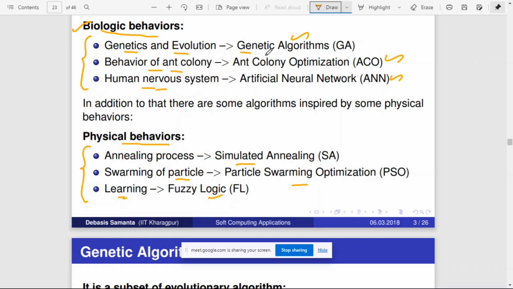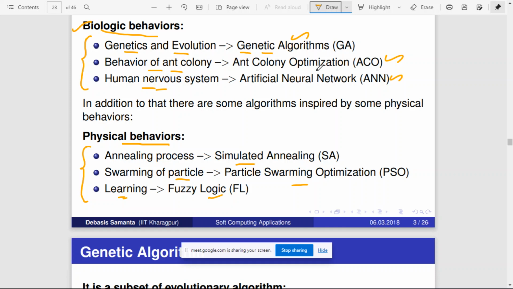So we'll be discussing genetic algorithms in detail. I'll give a brief overview of all these things. Ant colony optimization means you might have seen how the ants move. If they find food at one place, they all move in some orderly pattern. Okay, but that doesn't mean that somebody is giving them commands.